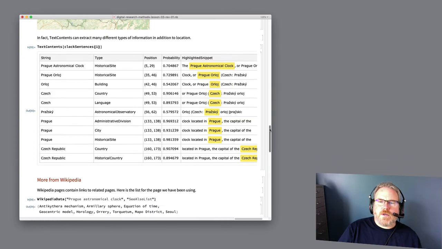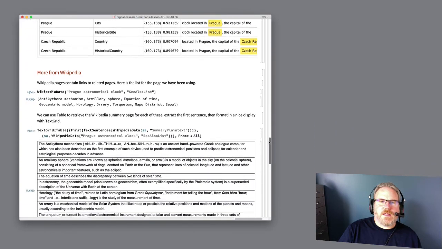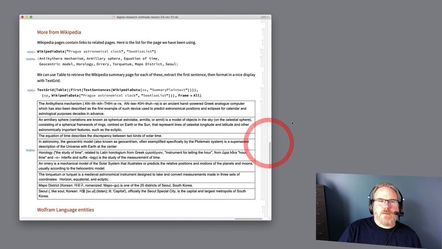We can also get more information out of Wikipedia than we've seen. For example, Wikipedia pages contain links to related pages. So if we ask for the See Also list for the Prague astronomical clock, it gives us a bunch of other things that we might be interested in. I've got a chunk of code here at the end that you can practice your code reading skills on.